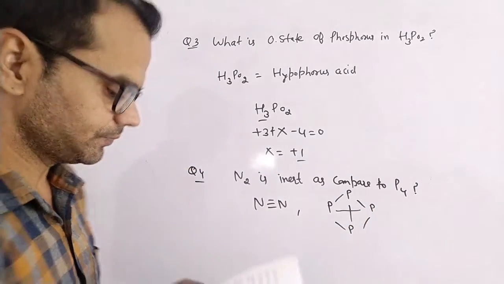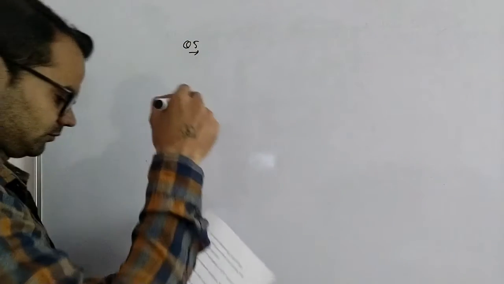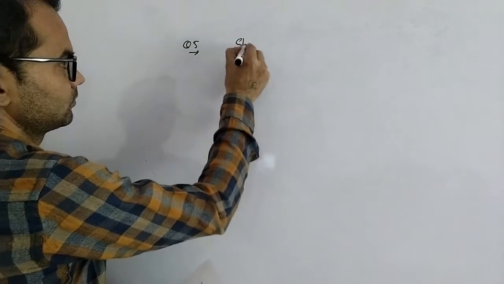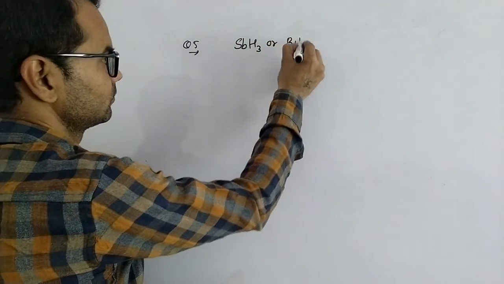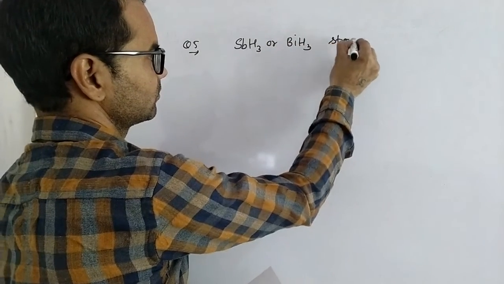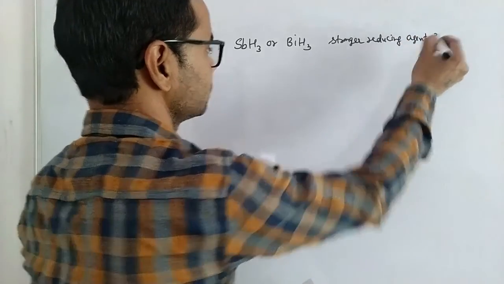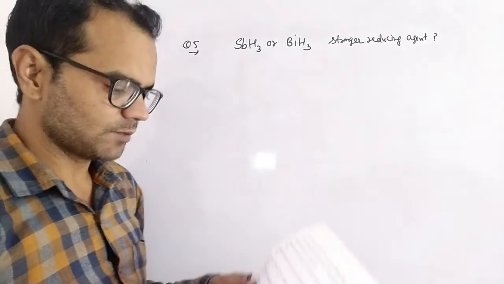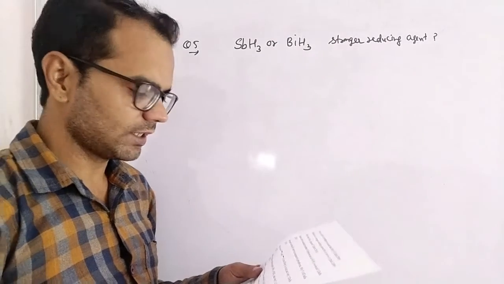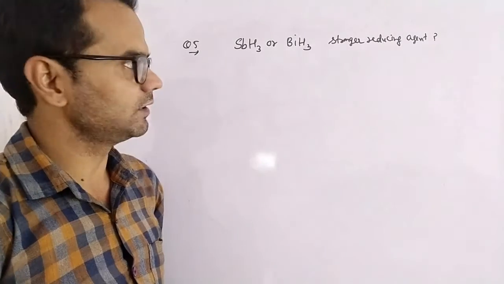Next question is, out of SbH3 or bismuth hydride, which is the stronger reducing agent? We have to find out the stronger reducing agent between these two.